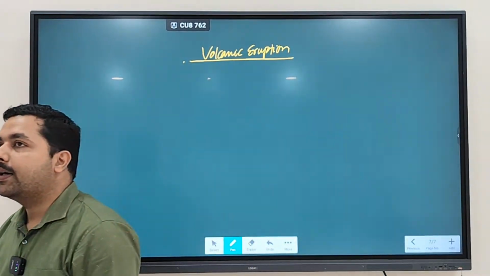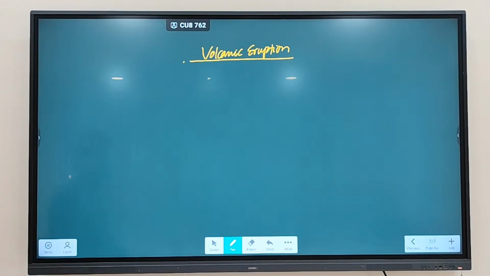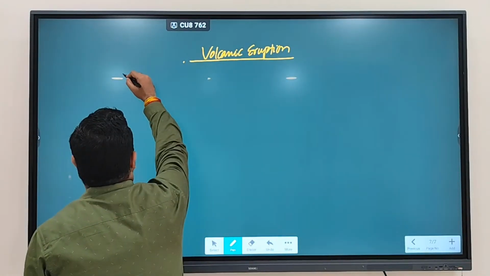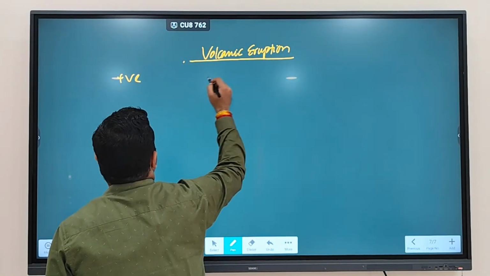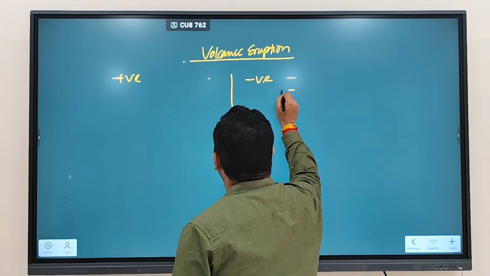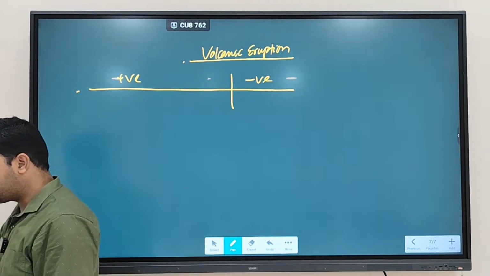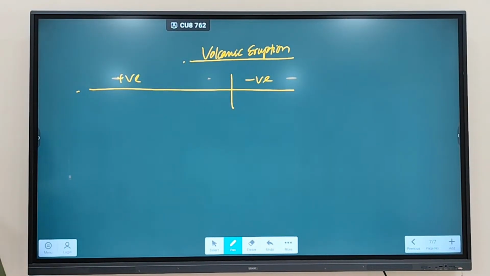Clear? Now we'll move on and discuss the positive and negative effects of volcanic eruption. So last class we discussed that volcanic eruption mainly occurs where?